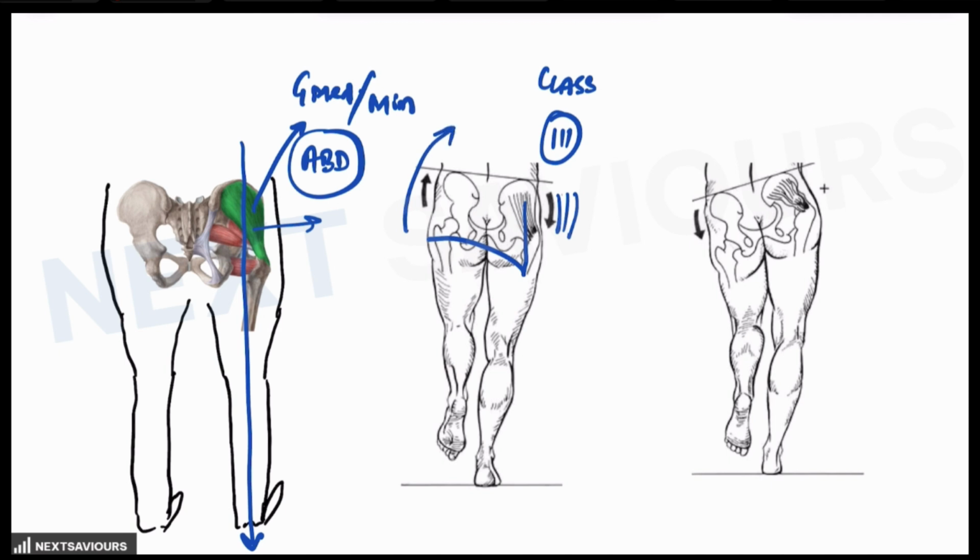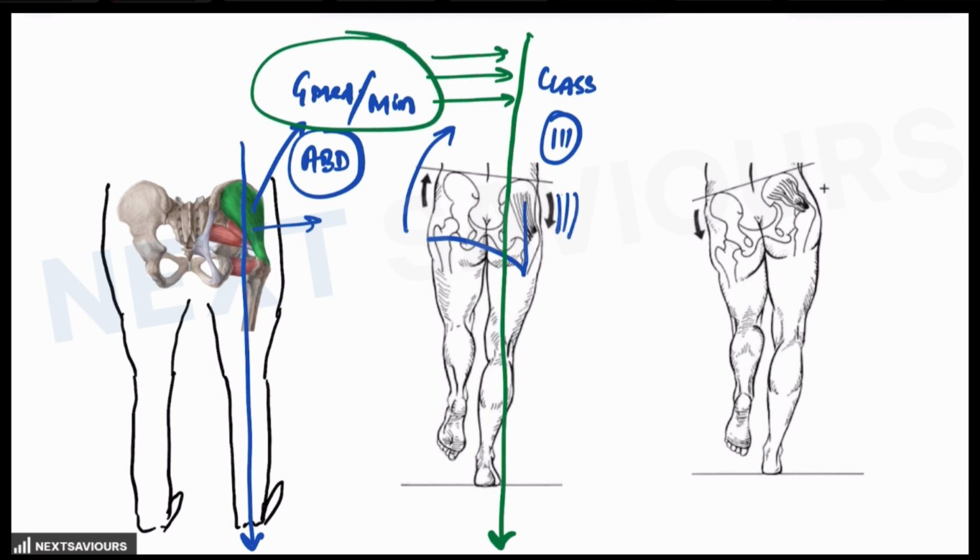Now, why is it a requirement? The other end of the hip has to move up so that the center of gravity gets deviated towards the weight bearing limb. So that is the reason why this abductor mechanism of the hip joint is important. And you know, the basic abductors are gluteus medius and minimus, and both of them are supplied by the superior gluteal nerve.